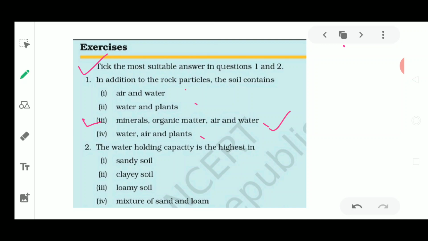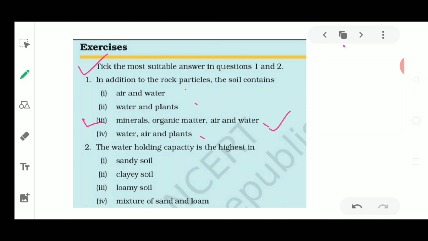Now the second question is also an MCQ type question. You have to tick the correct option. The second question is that the water holding capacity is the highest in. What does water holding capacity mean? It means the soil particles can hold water very properly, keeping the water with them for a long time. So which has the best water holding capacity?